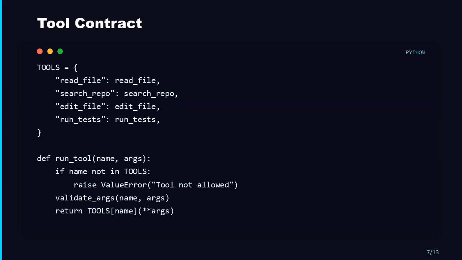Tools are not vague superpowers. Tools are strict functions with names, arguments, validation, and outputs. Your model should not run arbitrary shell commands. It should call a known tool like read file or run tests. The tool layer becomes your safety boundary. If the model asks for something outside the boundary, the code refuses.